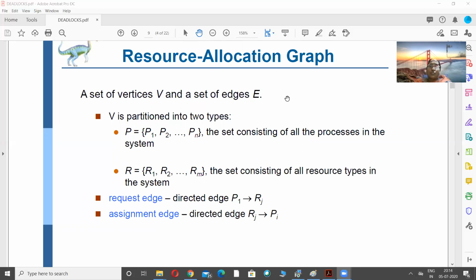There are two types of edges: the request edge and the assignment edge. Whenever we find an arrow pointing towards a resource, that indicates that the process is requesting that resource. Contrarily, whenever you find an arrow from a resource towards a process, that indicates this resource has been allocated to the process. This is called the assignment edge.